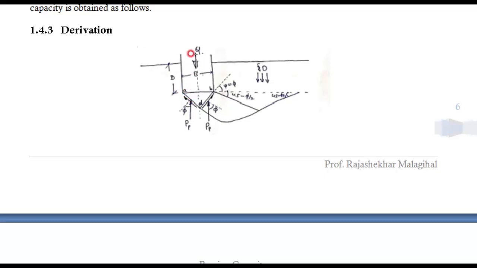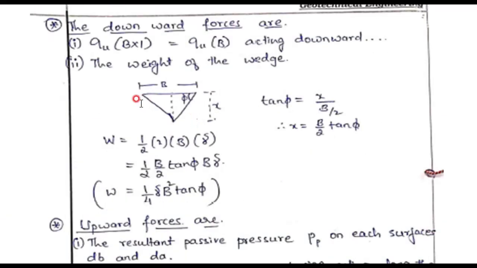One load is coming from the superstructure, the second load is coming down by the wedge of the soil. Two loads are coming downwards, and the third one is going upward, that is passive earth pressure. Passive earth pressure is a resistance to the foundation, going vertically upward. And there is one parallel to the triangular side, that is your cohesive nature. Like that there are 4 types of forces acting on the foundation soil, listed here.